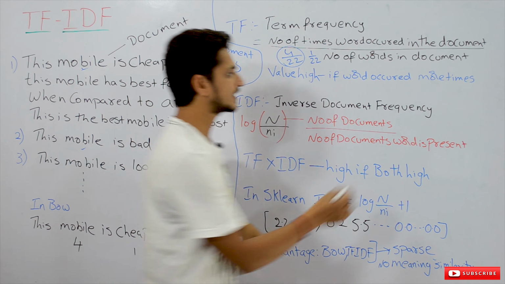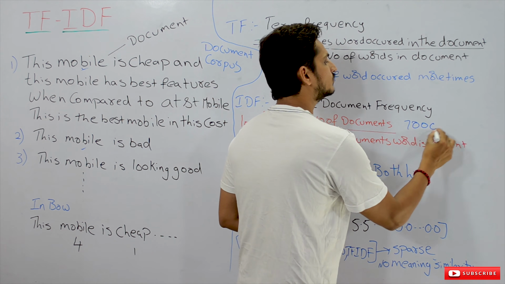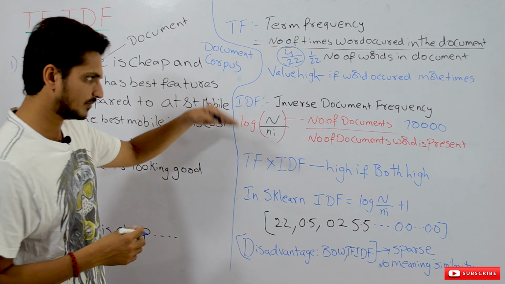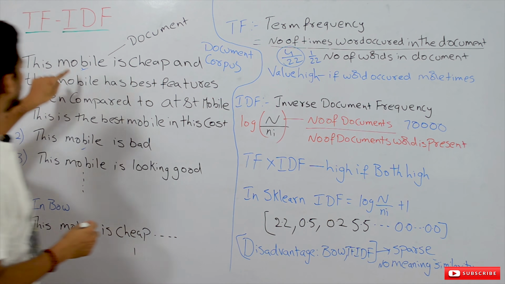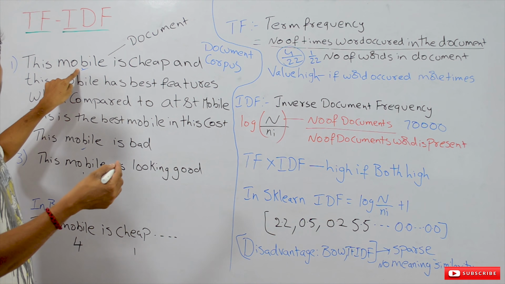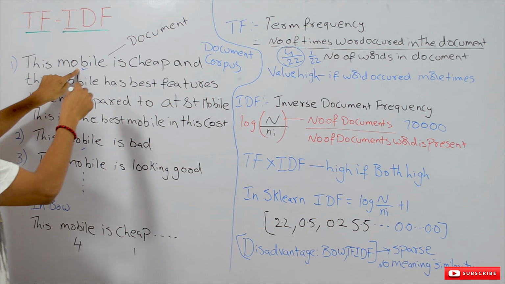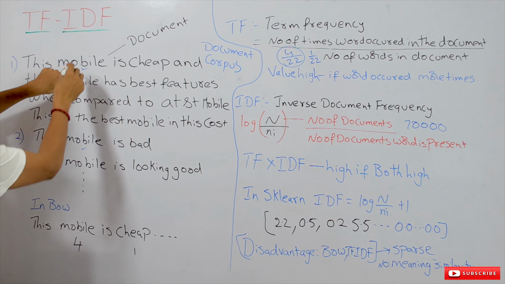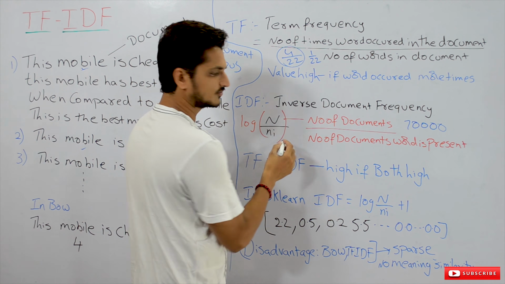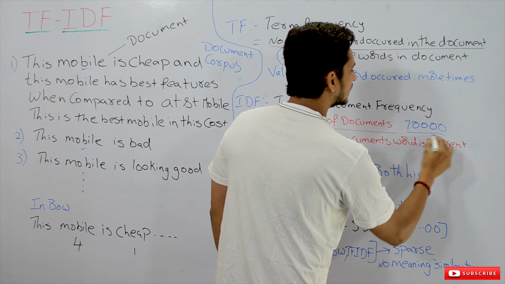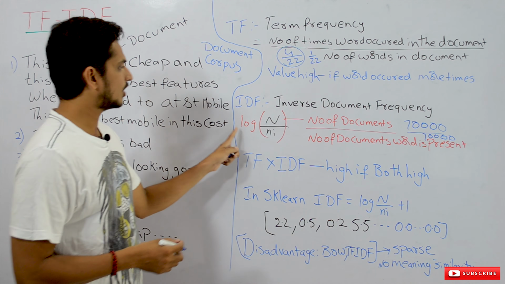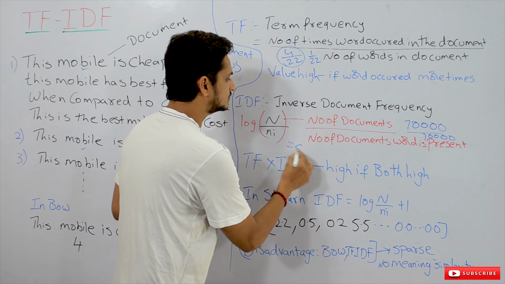How many documents are we having? 70,000 documents. 70,000 divided by Ni, where Ni means, take the word mobile, in how many documents we are having this word mobile. Suppose in almost all the documents we have this word mobile, then 70,000 divided by 70,000 is 1. Log 1 is 0.